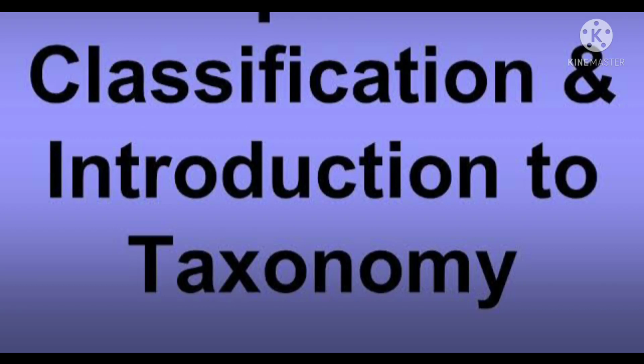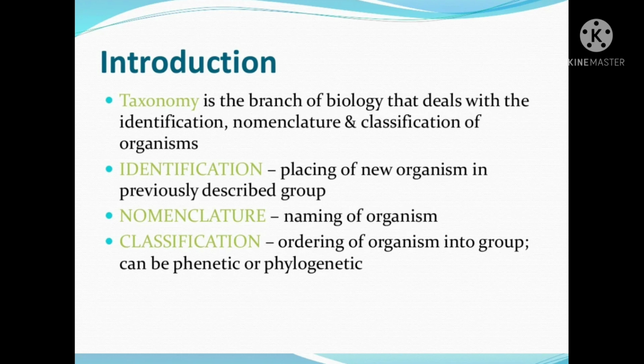Classification and introduction to taxonomy. Taxonomy is the branch of biology that deals with the identification, nomenclature, and classification of organisms. Identification: placing of new organisms in previously described groups. Nomenclature: naming of organisms. Classification: ordering of organisms into groups, can be phenetic or phylogenetic.